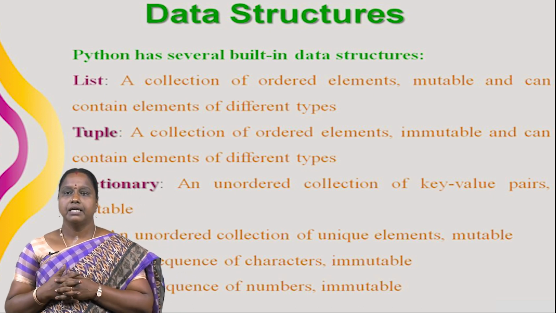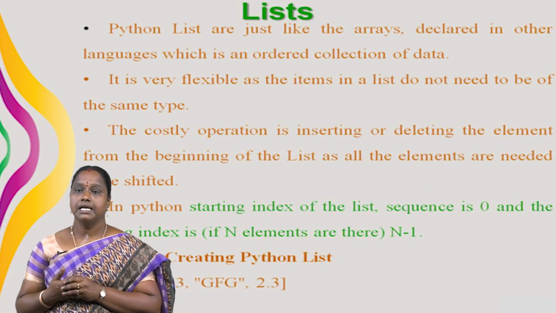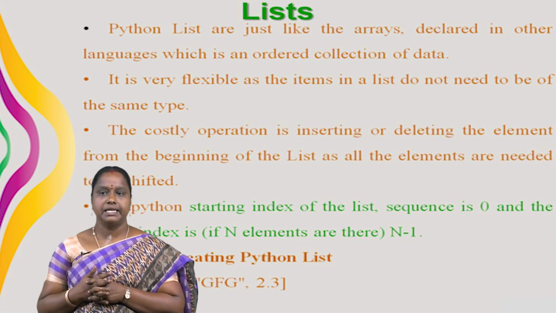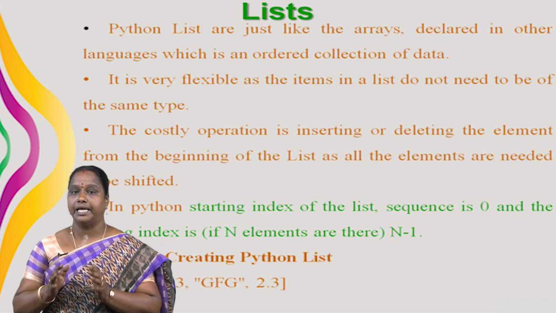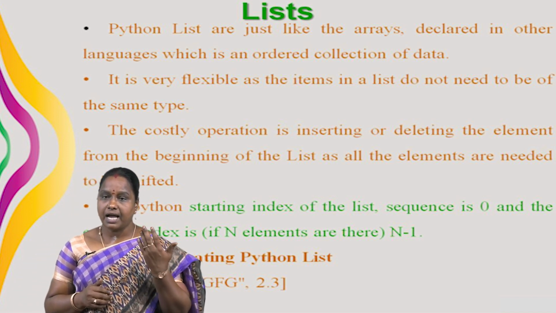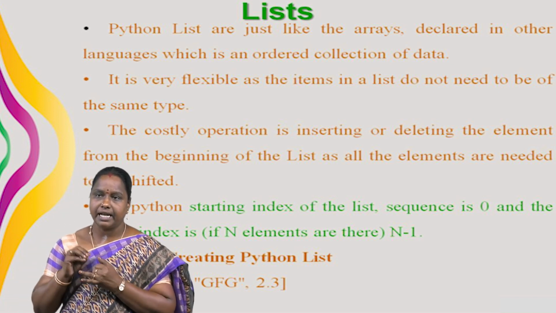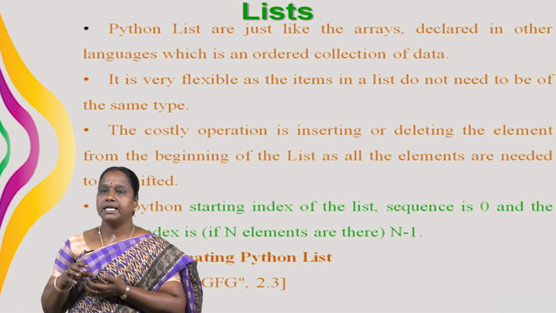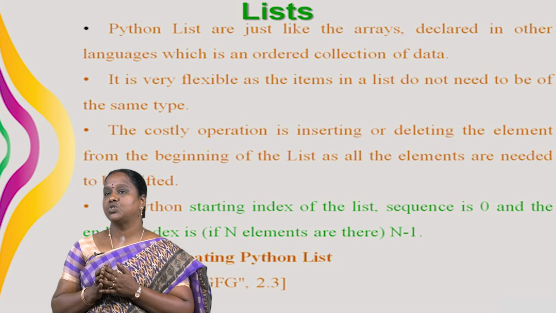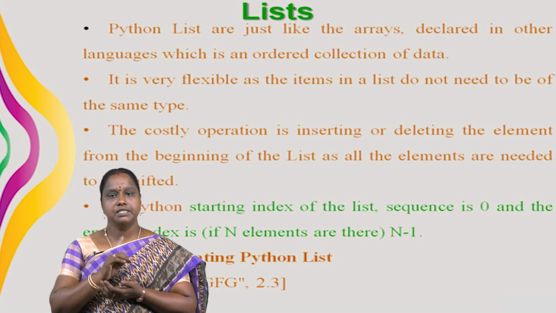Here we see the elaborate list. Python lists are just like arrays declared in other languages, which is an ordered collection of data. It is very flexible as the items in a list do not need to be of the same type. The implementation of Python list is similar to vectors in C++ or array list in Java. The costly operation is inserting or deleting the element from the beginning of the list, as all the elements are needed to be shifted. Insertion and deletion at the end of the list can also become costly in case where the pre-allocated memory becomes full.